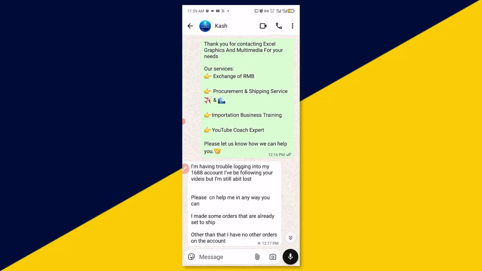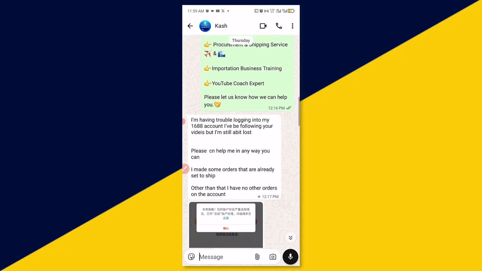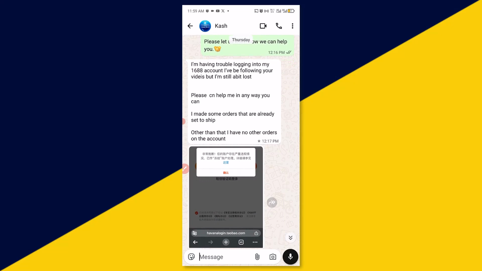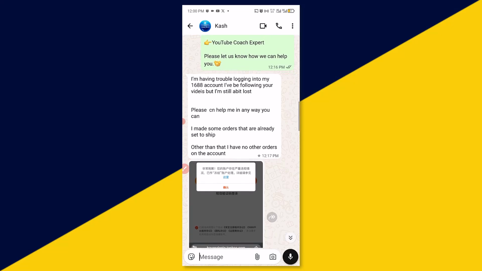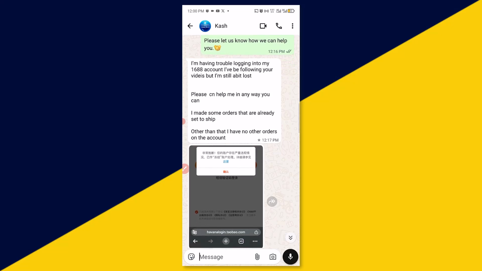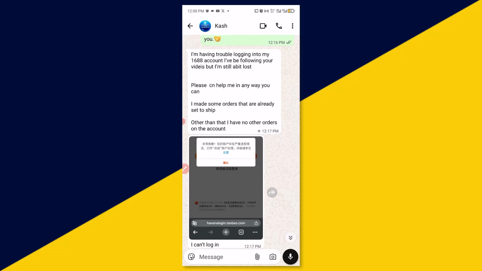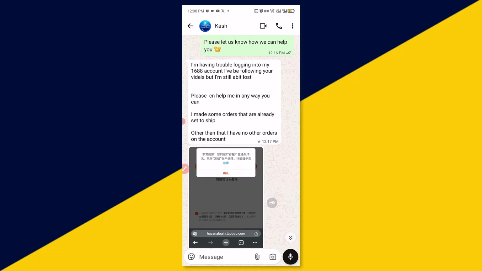In a few minutes later, the account gets blocked. And if you ask for a WhatsApp number and your account gets blocked, believe me, no matter the number of orders you have on your account, it will be permanently banned, because 1688 has a kind of security detective that monitors everything you chat with the supplier. Immediately you type the word WhatsApp, your account will be blocked and permanently deleted from that particular account on 1688. So this is the number 2 one I want to discuss with you.